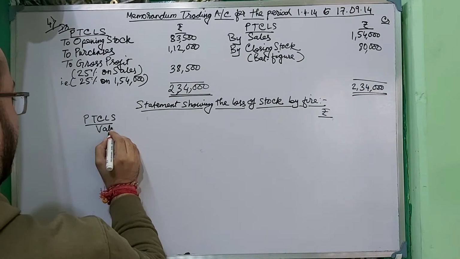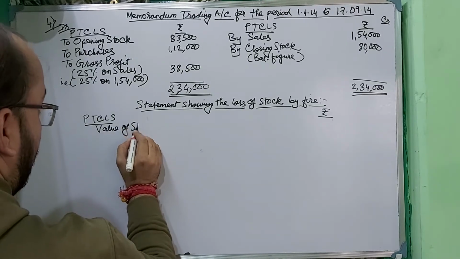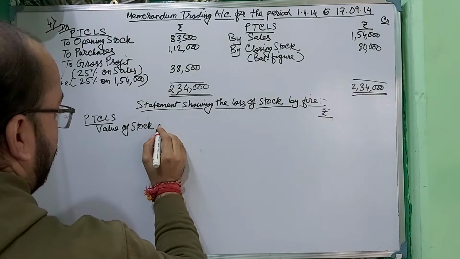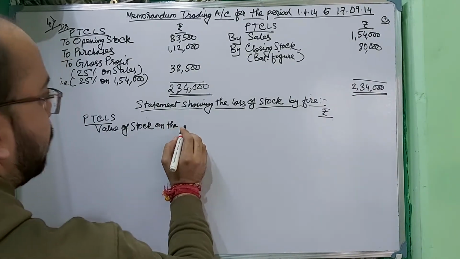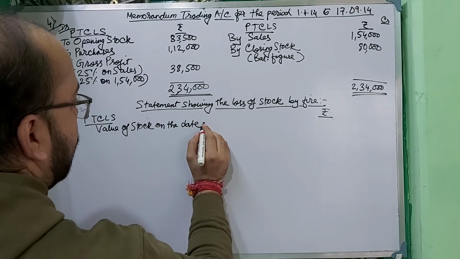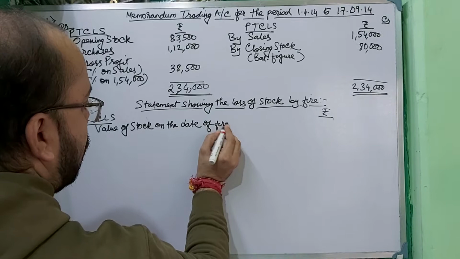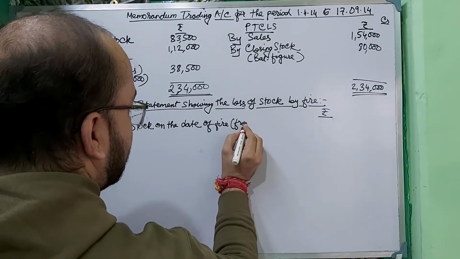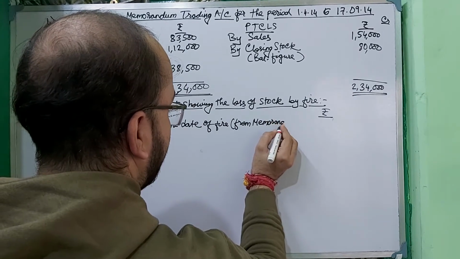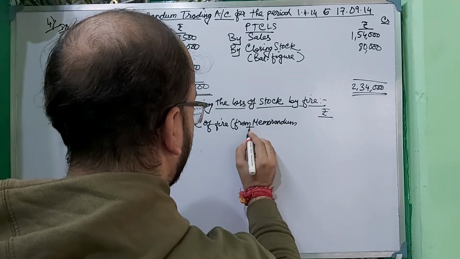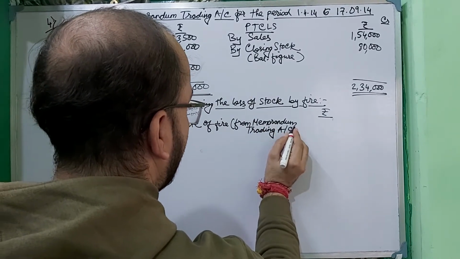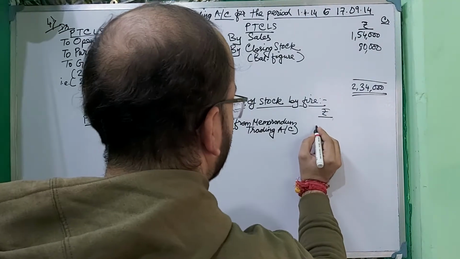Value of stock means on the date of fire I still have a value of stock of rupees 80,000, because the fire took place on 17/9, so on that date I still have a stock of rupees 80,000. So I have mentioned it from the memorandum trading account: value of stock on the date of fire, which is 80,000.